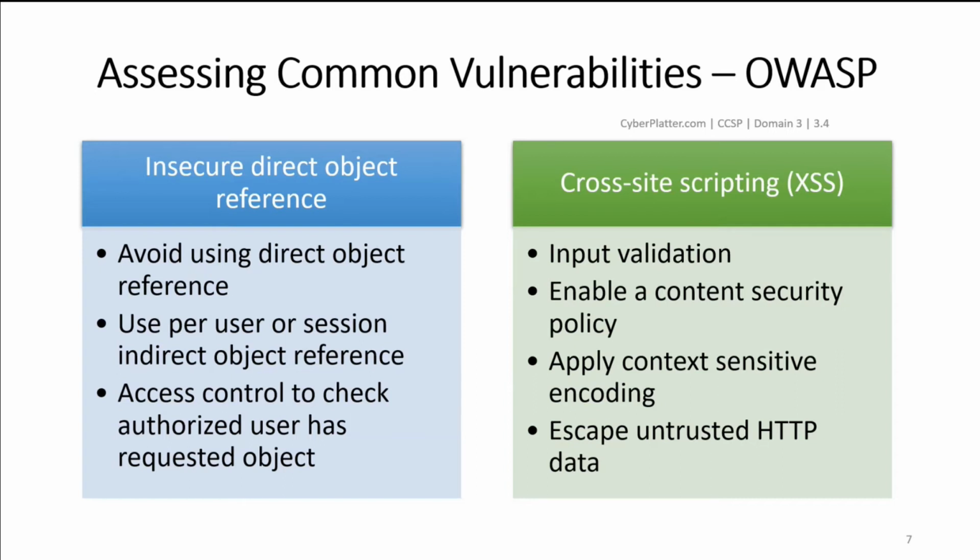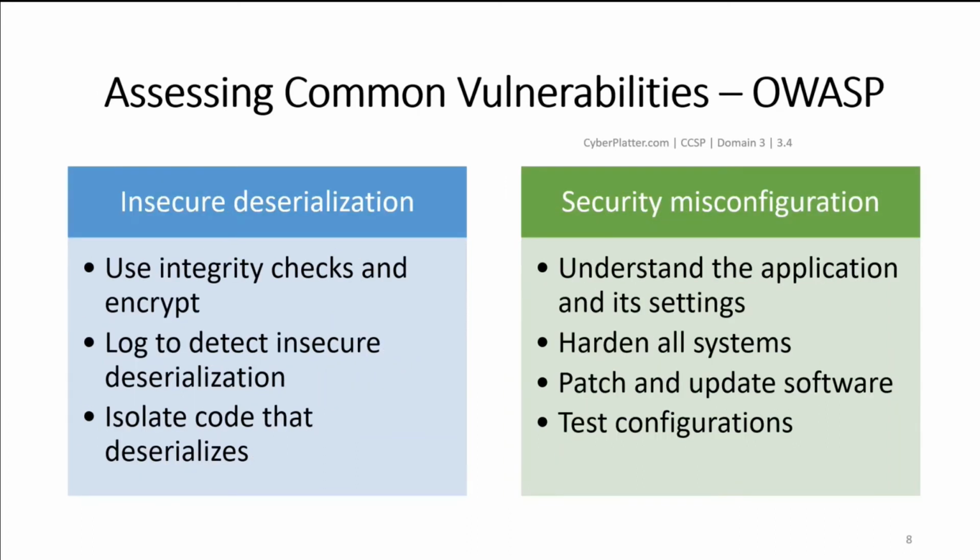Some of the prevention techniques are input validation, enable a content security policy, apply context sensitive encoding, escape untrusted HTTP data. Insecure deserialization.